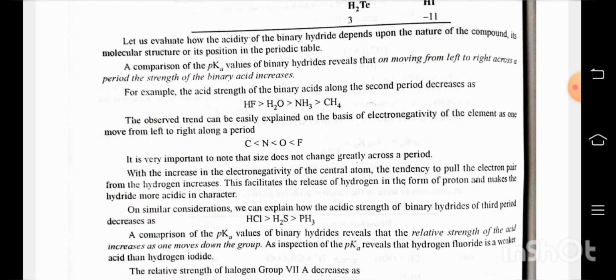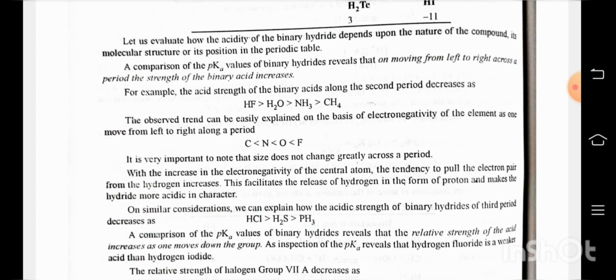It can be easily explained on the basis of the electronegativity of the element as one moves from left to right along a period. Fluorine is more electronegative than oxygen, than nitrogen, than carbon. It is very important to note that the size does not change greatly across a period. With increase in the electronegativity of the central atom, the tendency to pull the electron pair from the hydrogen increases. This facilitates the release of hydrogen in the form of a proton and makes the hydride more acidic in character. On similar consideration, we can explain how the acidic strength of binary hydrides of the third period decreases as HCl greater than H2S greater than PH3.